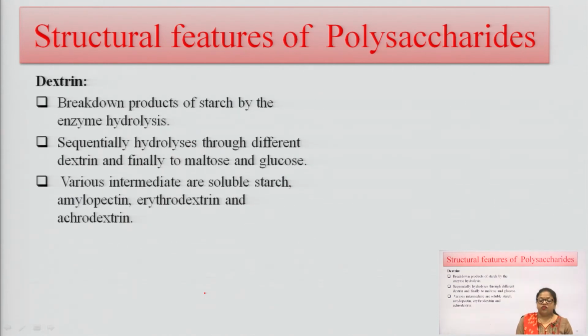The next one is structural features of polysaccharides. An example is dextrin. Dextrin is the breakdown product of starch by enzyme hydrolysis. Sequential hydrolysis gives different dextrins and finally maltose and glucose. Firstly dextrin is converted into maltose and glucose here, and various intermediates are soluble starch, amylopectin, erythrodextrin and achrodextrin here.